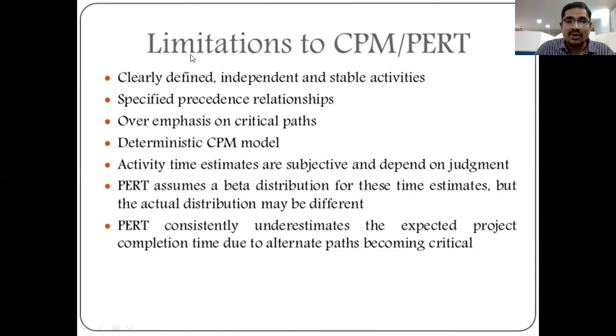So it is another drawback. Next, last one, PERT consistently underestimates the expected project completion time. Underestimates the expected completion time of the project, so alternate paths become critical. Other paths may be critical, right? So these are the drawbacks of CPM and PERT.